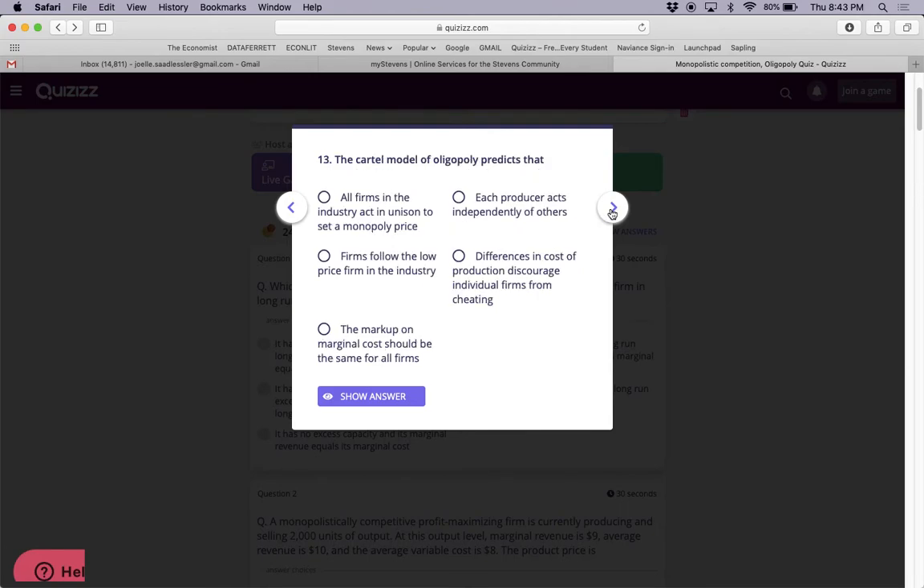Okay, the cartel model of oligopoly. So cartels is when players in an oligopoly, firms in an oligopoly, decide to collude. When they decide to collude, they form a cartel where they basically choose the monopoly outcome and split the profits. So the cartel model predicts that all firms in the industry act in unison to set a monopoly price. There you go, that's the one.